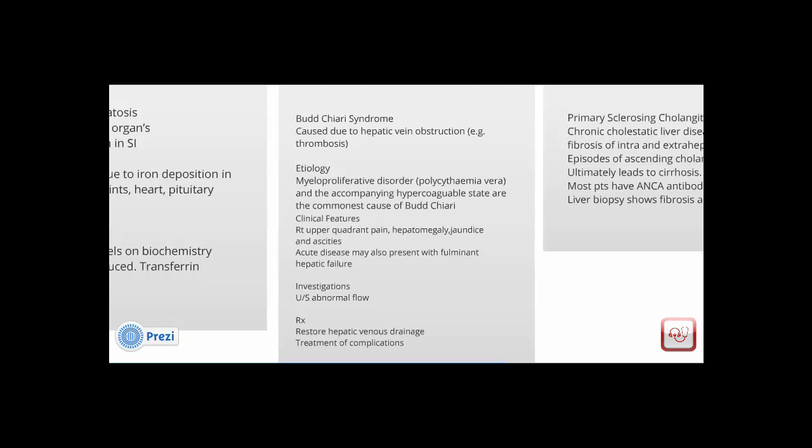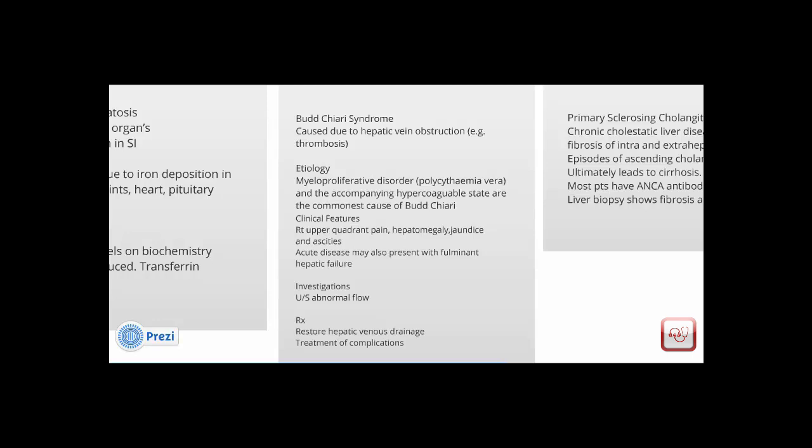The etiology of Budd-Chiari syndrome involves a myeloproliferative disorder such as polycythemia vera and the accompanying hypercoagulable state, the commonest cause of Budd-Chiari. Clinical features are right upper quadrant pain, hepatomegaly, jaundice, and ascites. Acute disease may also present with fulminant hepatic failure.